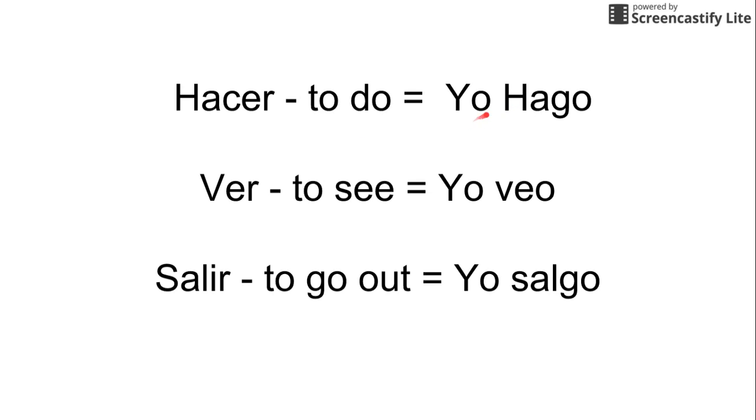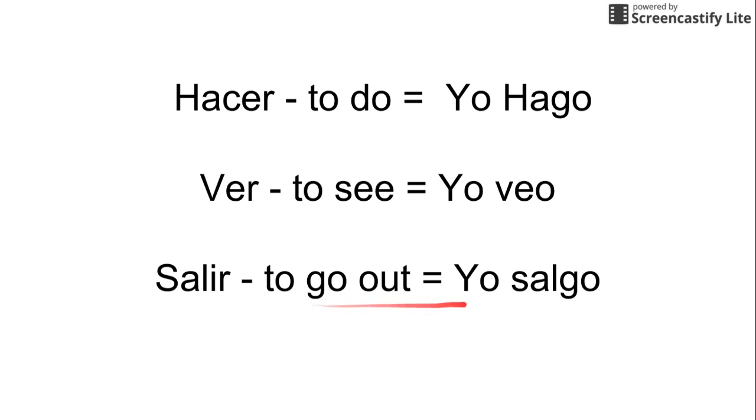In the yo form, instead of, right, we would normally chop this off and just add an O, and it would give me like yo hako or something like that. That's not right. Doesn't sound good. So we say yo hago. This is also sometimes called a go verb because it's got a go on the end, like a lot of verbs do. Ver, to see, we don't just chop this off and add an O to make vo. We say veo, yo veo.